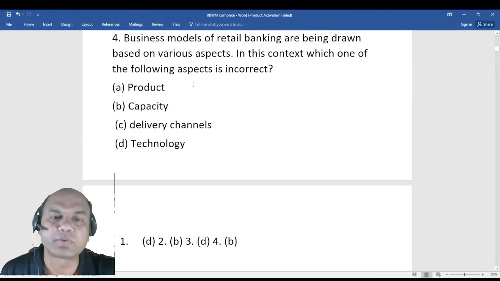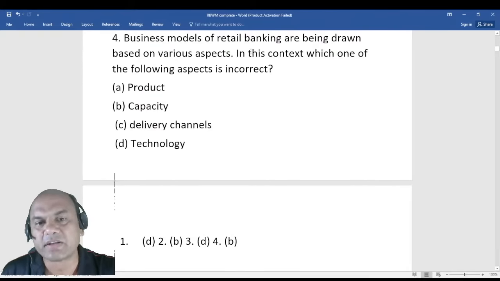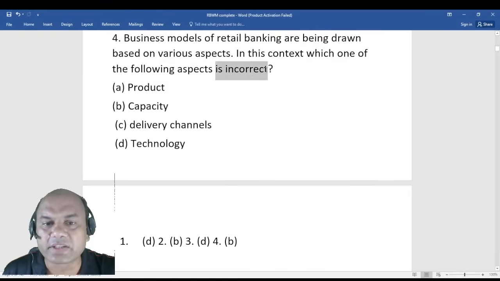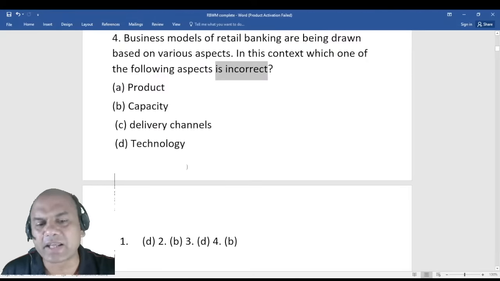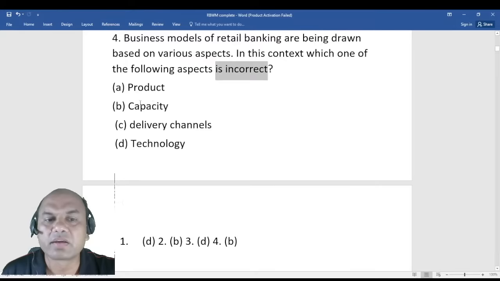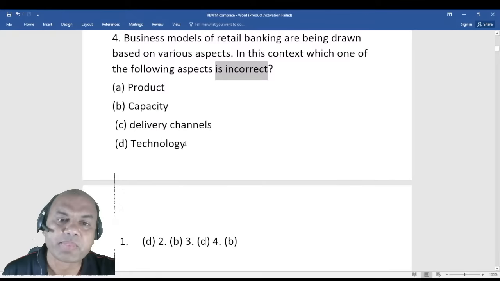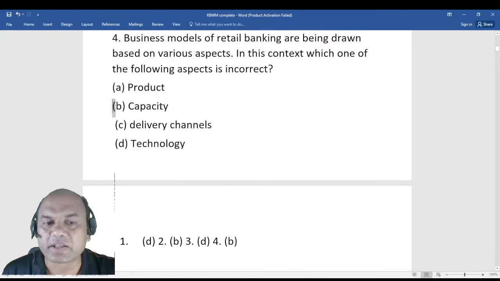Fourth, business models of retail banking are being drawn on various aspects. In this context, which one of the following is incorrect? Now look at this, incorrect. We want the fourth one. So the fourth answer is directly seen over here. Product, capacity, delivery channels, and technology. So the answer over here is capacity.